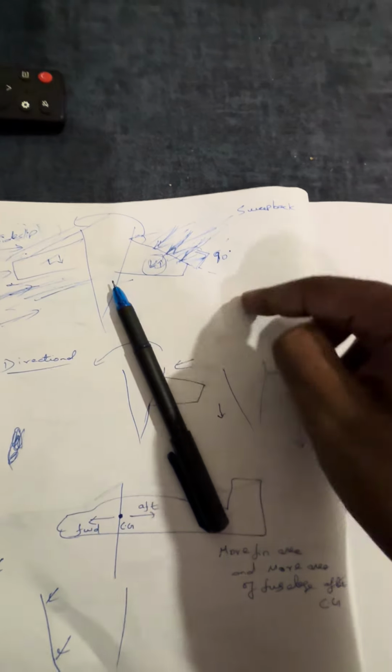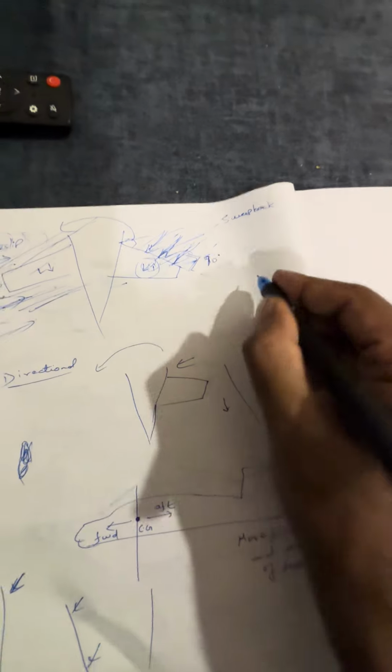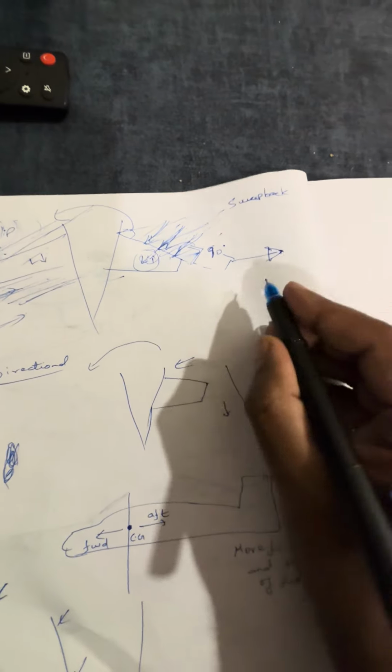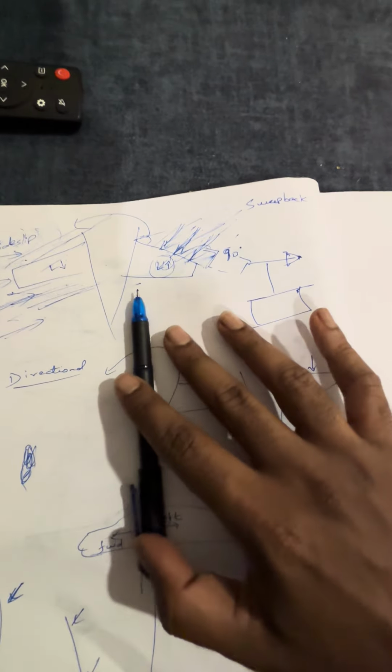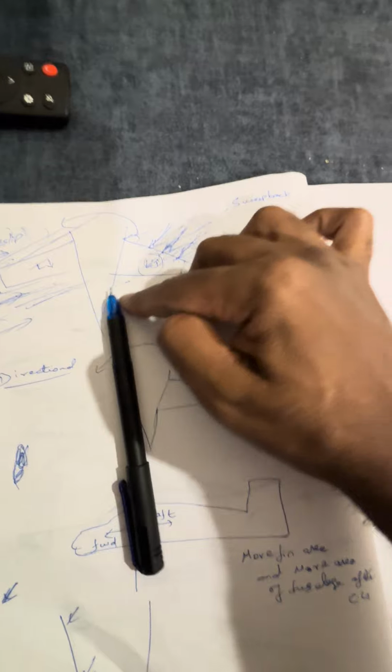Now this common phenomenon you can find in meteorology department buildings. On top of the building of weather monitoring areas you will find one arrow. What this arrow will do is, whichever direction the wind comes from, the arrow will turn to that direction. Like the same example, imagine the wind is coming like this and attacking the arrow.